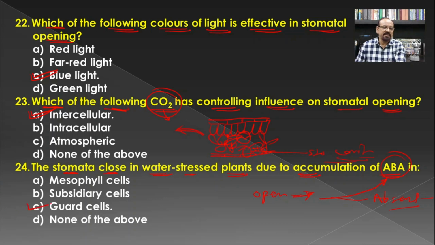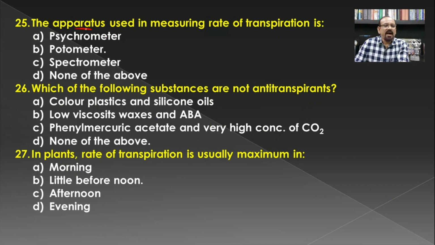Here it is found in the guard cells. The apparatus used in measuring the rate of transpiration: there are different types of instruments used for measuring the rate of transpiration, named after their respective authors, but they are commonly called the potometer.